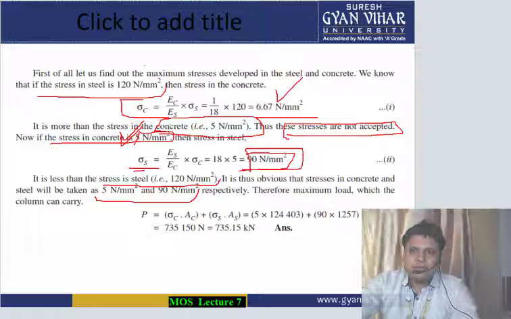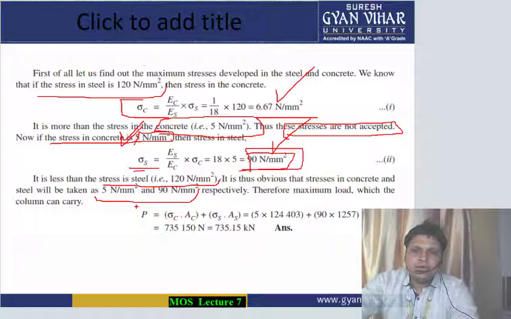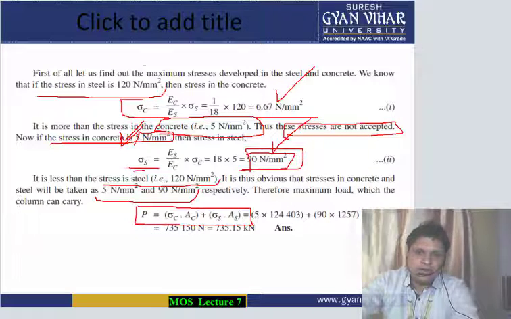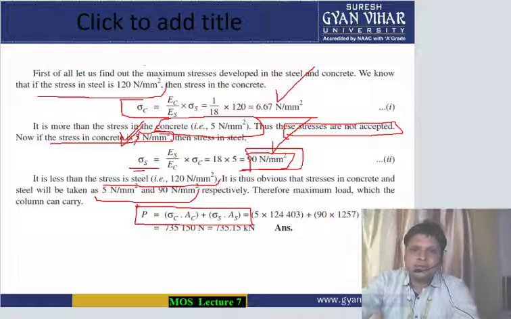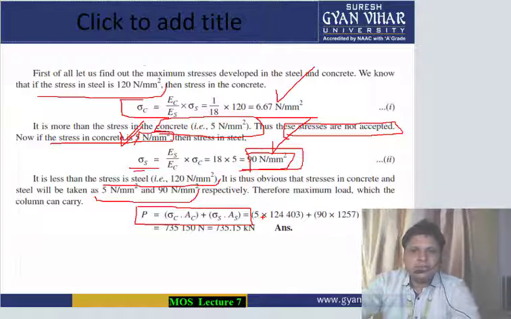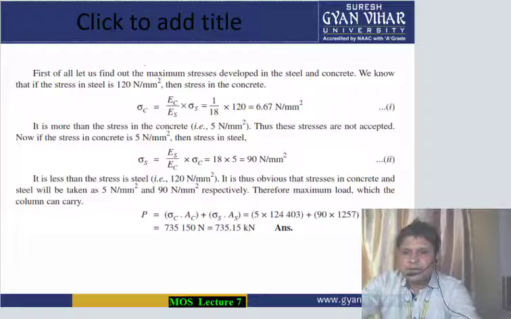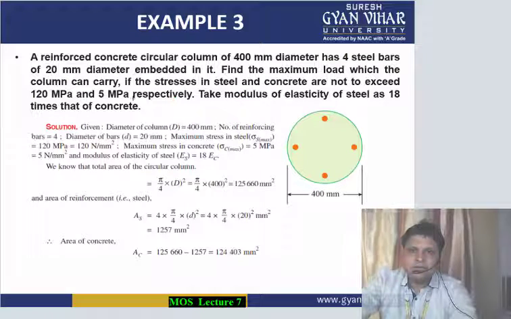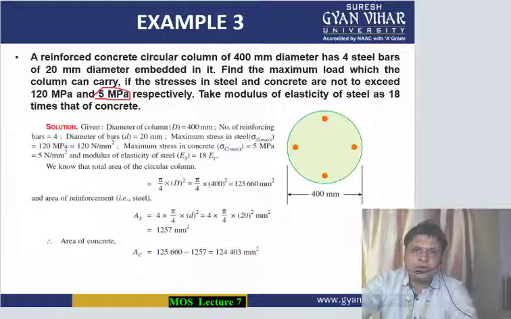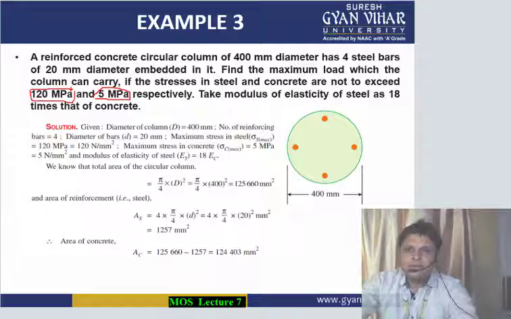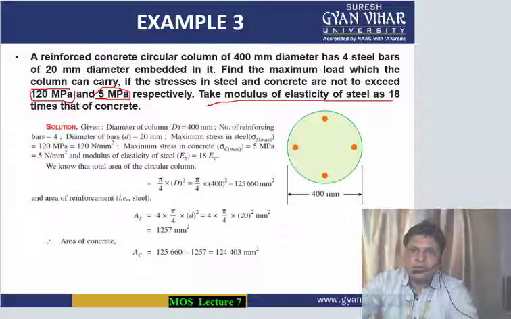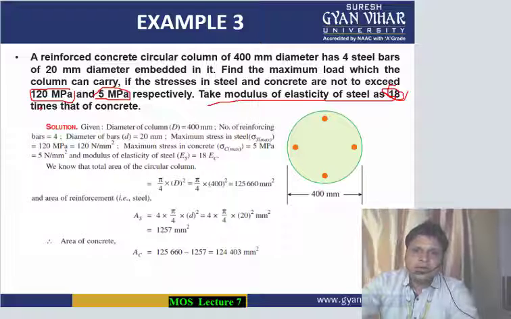Otherwise, if you would not have done this step, and directly followed the next step, which is the formula P is equal to sigma C AC plus sigma S AS, then definitely the answer which you would have obtained would have been wrong. Why? Because you would have directly put the values which are given in the numerical: 5 megapascal for concrete and 120 megapascal for steel. But this would have been wrong, as they have also given you the modulus of elasticity ratio as 18. Now if 18 is the ratio, then you will have to use the stress value according to this ratio. You cannot directly take 120 and 5 megapascal.